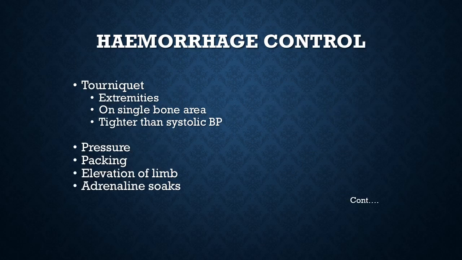Then simple methods of approach to control of surgical hemorrhage would be basic principles we will discuss. A tourniquet is a tight rope or a band or a strap wrapped tightly around an extremity. Tourniquets are only applied at a single bone area like the humerus and the femur, humerus in the arm and femur in the thigh, because where there are two bones like the forearm and the tibial area, you cannot compress